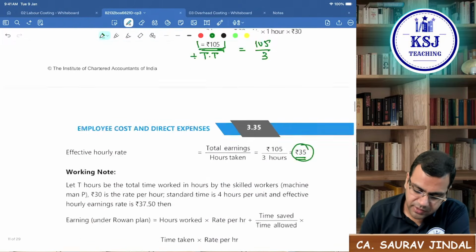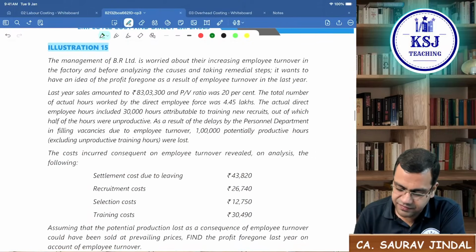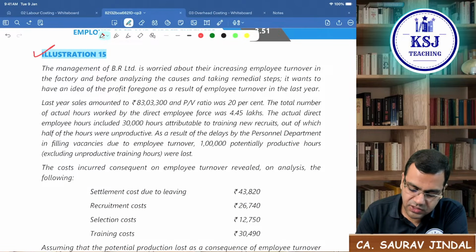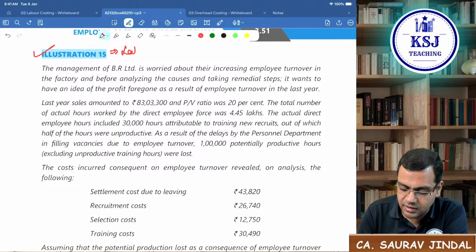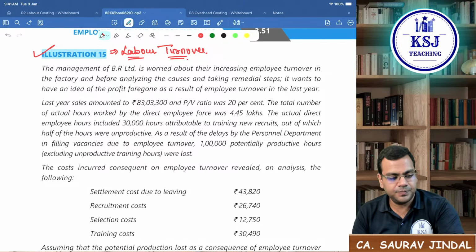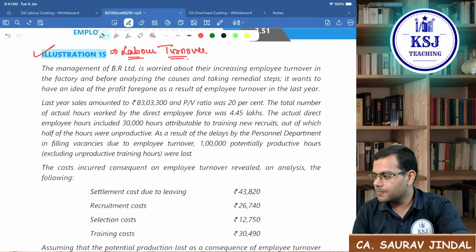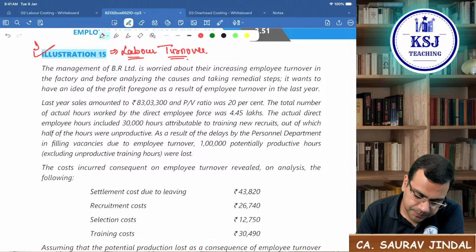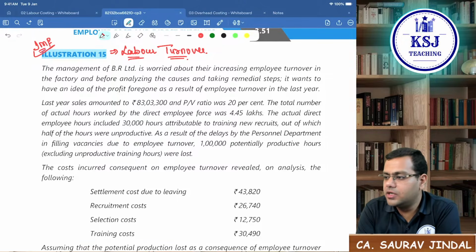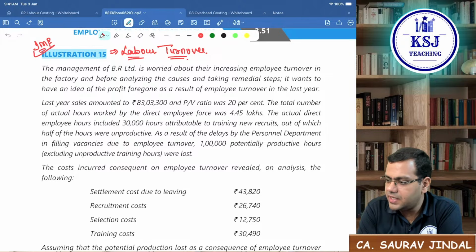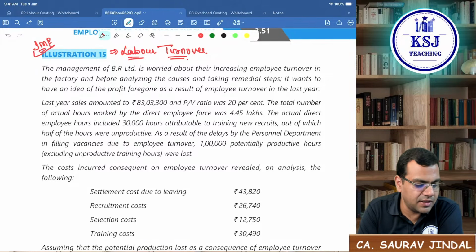Let's come to the next one. Illustration number 15. Now this illustration number 15 is on what? It is on labor turnover. Again, a very important question. This type of question they have repeated many times in the exam. This similar type of question they have repeated multiple times in the exam.